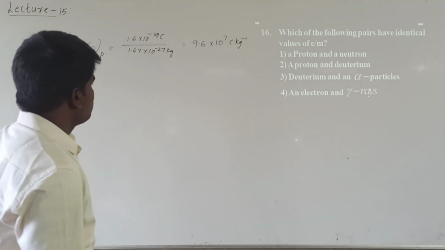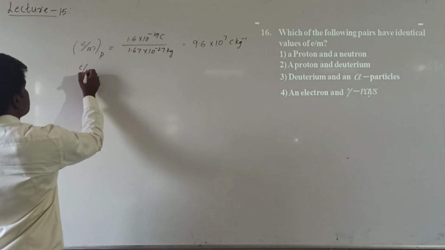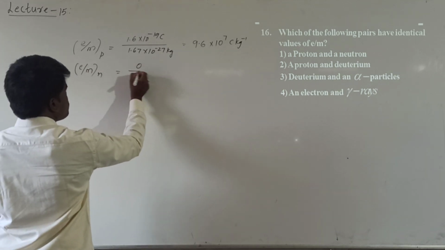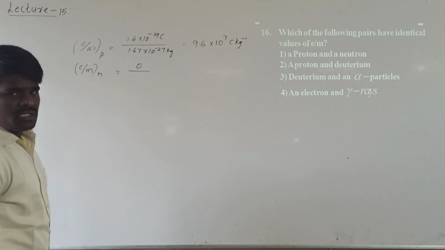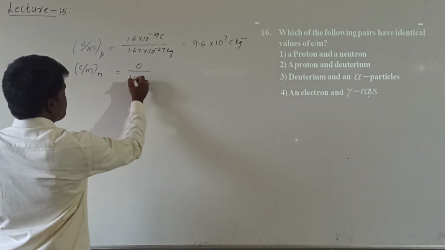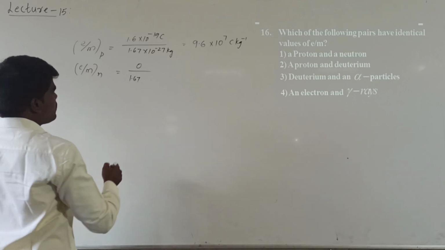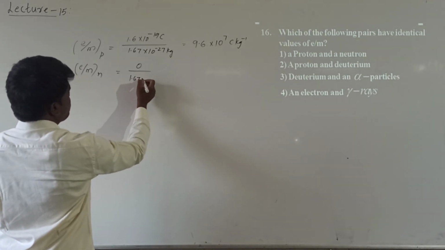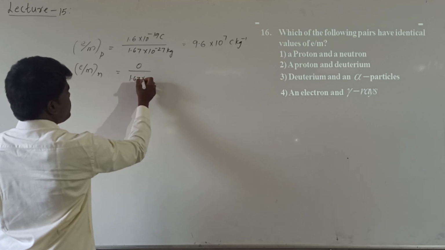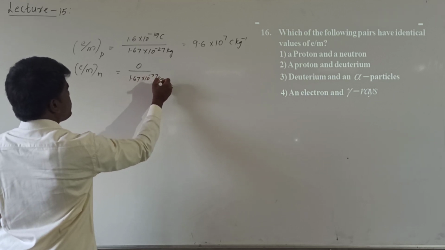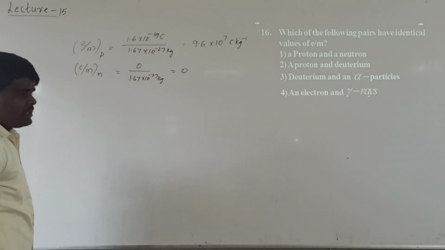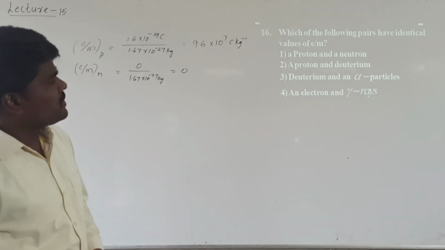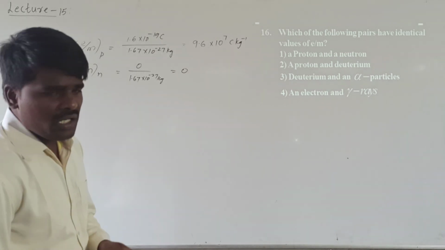coulombs per kg. And the charge to mass ratio of a neutron? The charge of a neutron is 0, and the mass of the neutron is approximately equal to the mass of the proton, approximately 10^-27 kg, so the ratio comes to be 0. So we can exclude the first option, since the charge to mass ratios of proton and neutron are not equal.